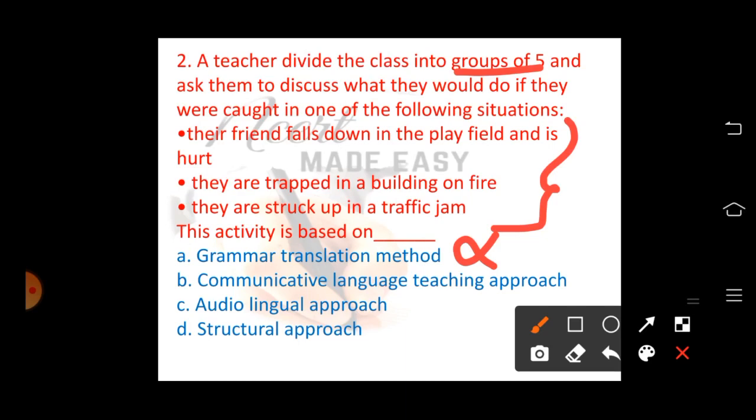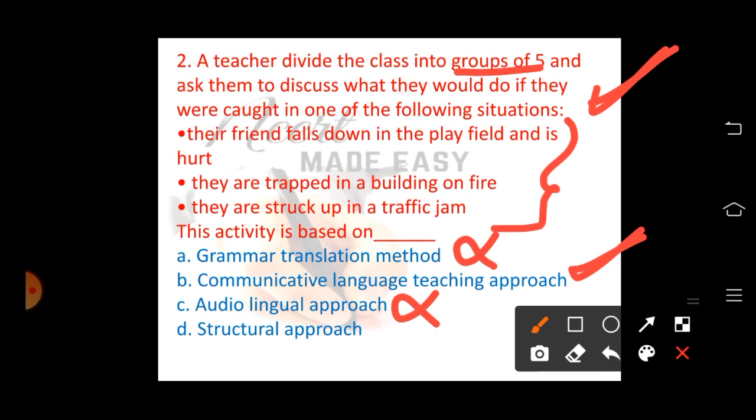B. Communicative language teaching approach. In this approach, the students will be learning from the situation. The teacher will be giving some situations. The students have to discuss that situation. This comes under the communicative language approach. And audiolingual approach, this is not audiolingual approach, because in audiolingual approach, the teacher will first read the line or she will be presenting the recording. The same thing the students will be repeating. So this is audiolingual method, which is also called army method or the key method.